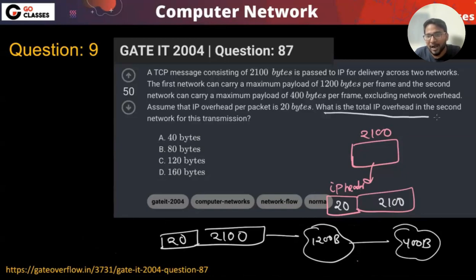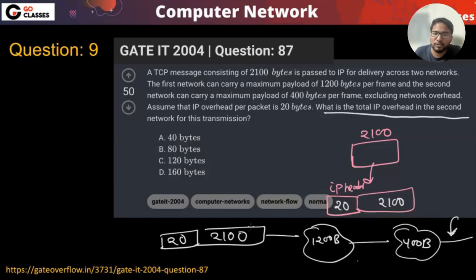What is the total IP overhead in the second network in this transmission? The first network is the one the data passes through first, and then it passes through the second, which can carry 400 bytes, excluding the IP header. So you just worry about the IP header. How many fragments will there be?